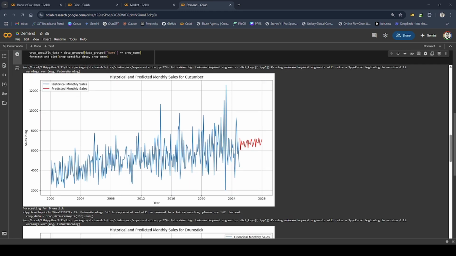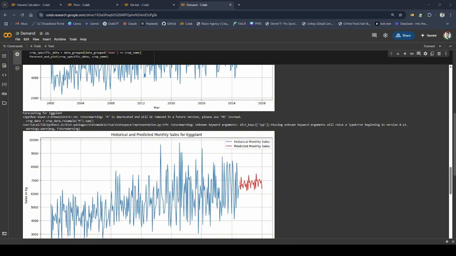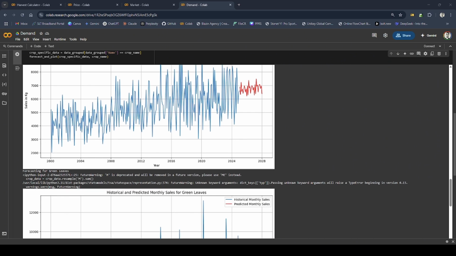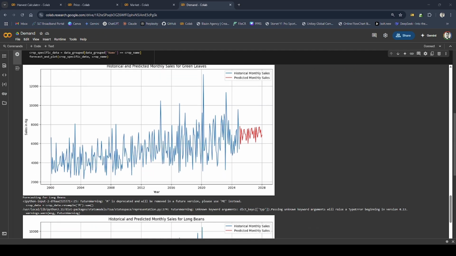This model captures both trends and seasonality in the sales patterns, making it well suited for agriculture data across the months and seasons.